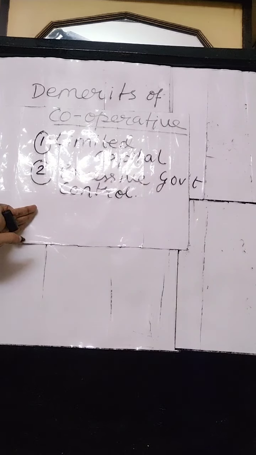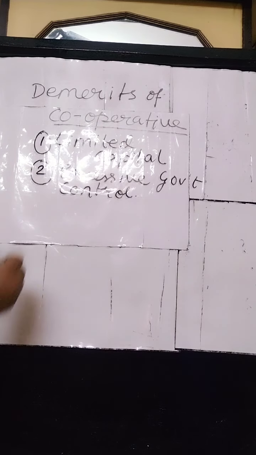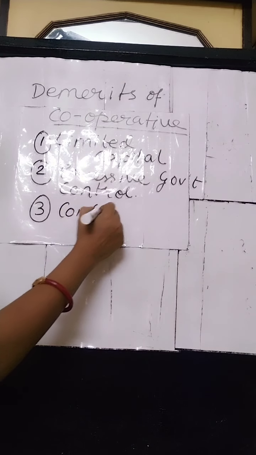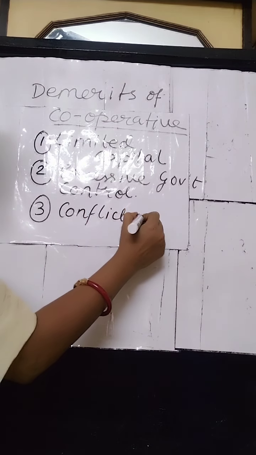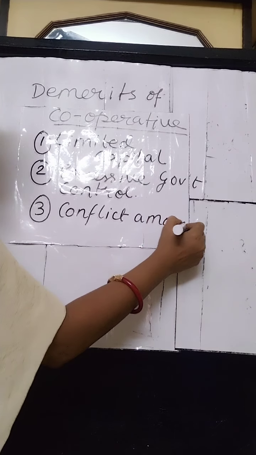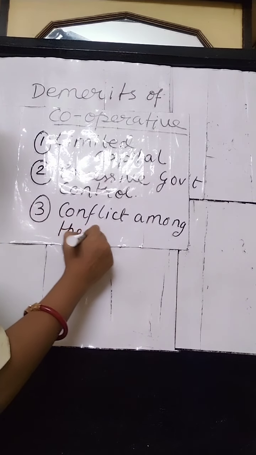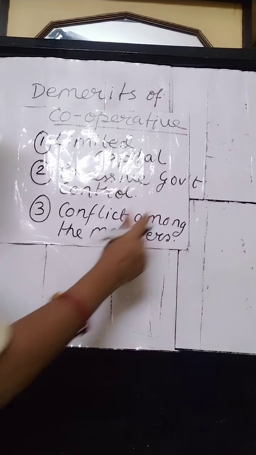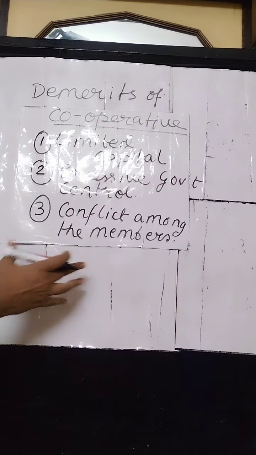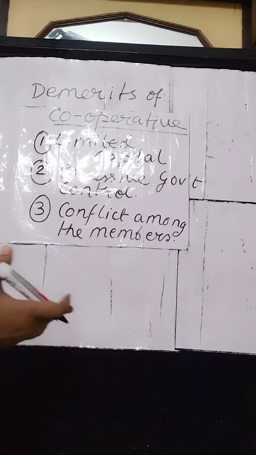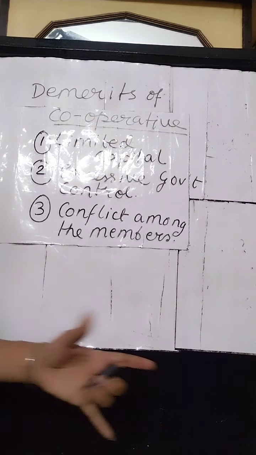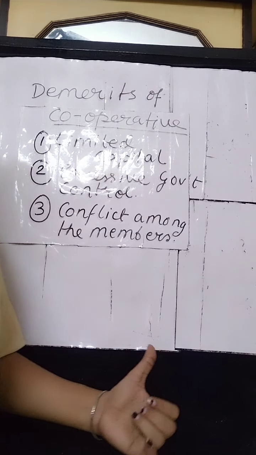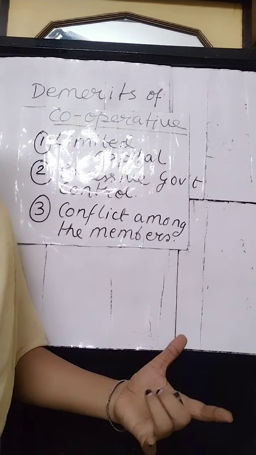Coming to the next drawback, that is conflict among the members. Very important drawback, this one. This often happens. Conflict among the members of the society. It means that the success of the cooperative depends directly on the loyalty and cooperation of the members. Quite often disputes arise among the managing committee and the members. The members are from different sections of people, coming from different backgrounds.